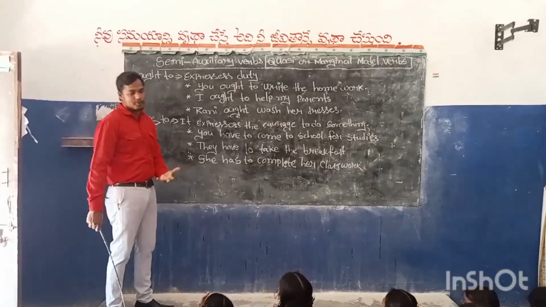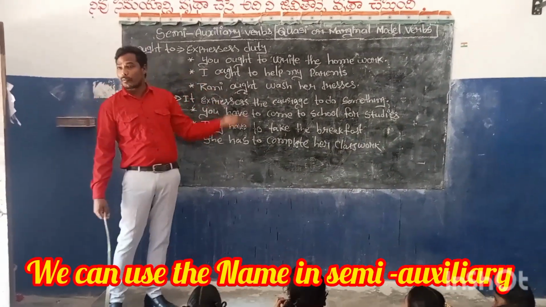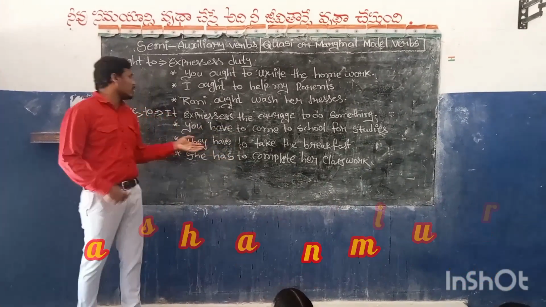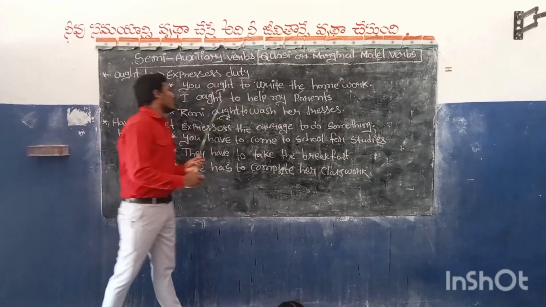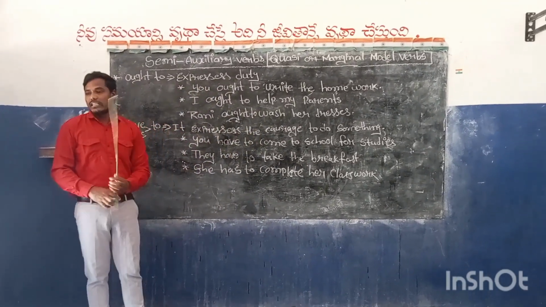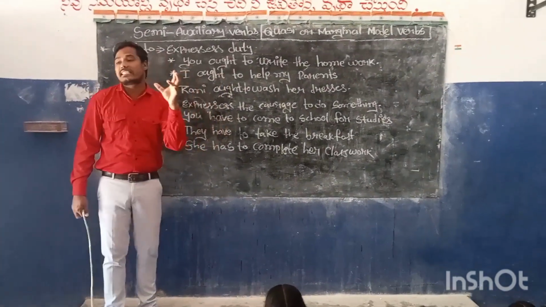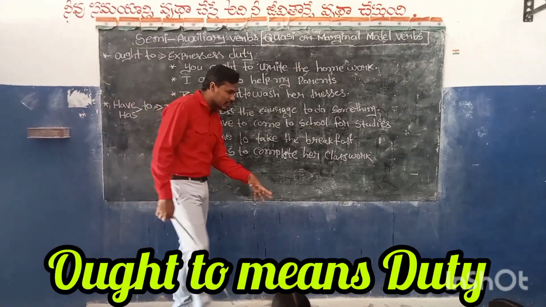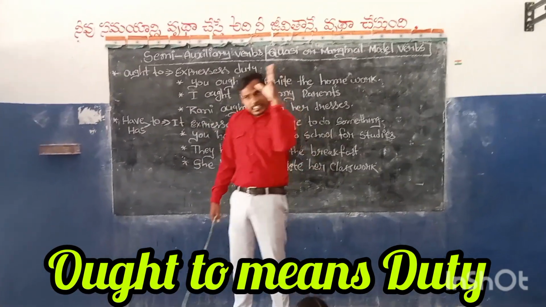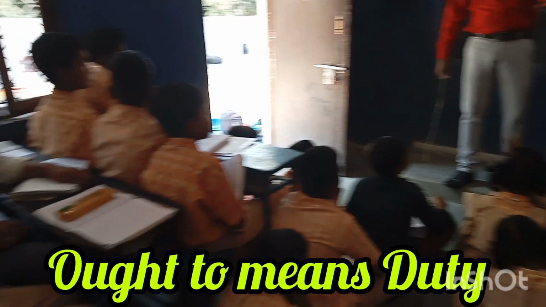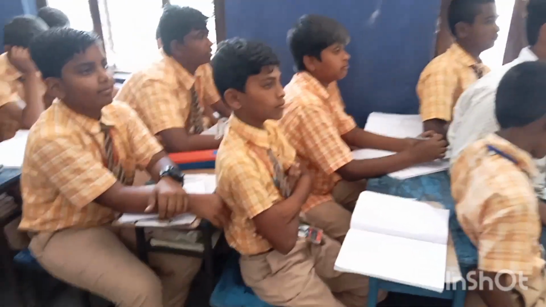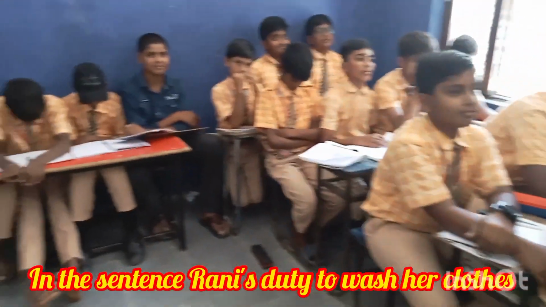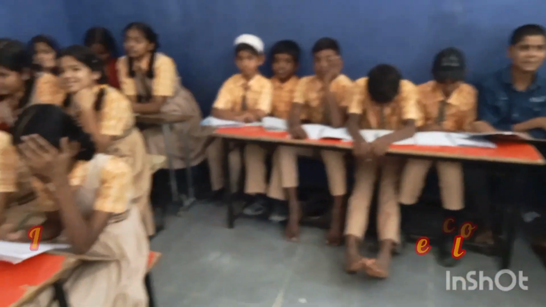Then again, if a name comes, how will you say? Students are having confusion: should we only use a pronoun, or can we use a name also? You can use the name also. See, Rani ought to wash her clothes. It is Rani's duty to wash her clothes. It is your duty also to wash your clothes. Do you understand? Yes. How are we using ought to?